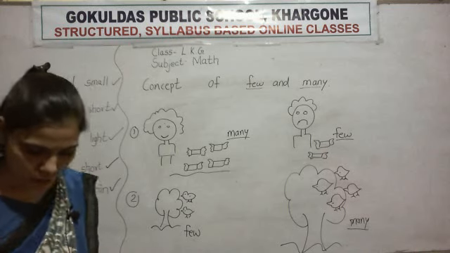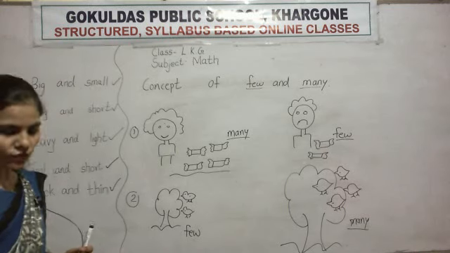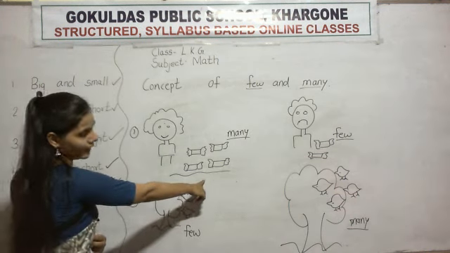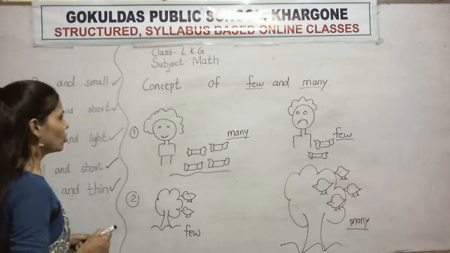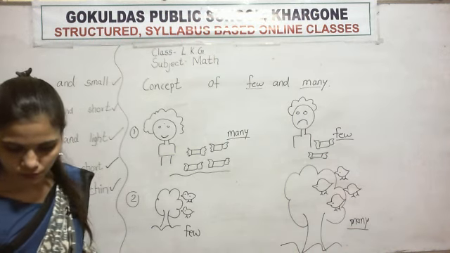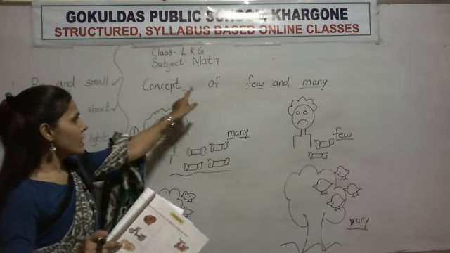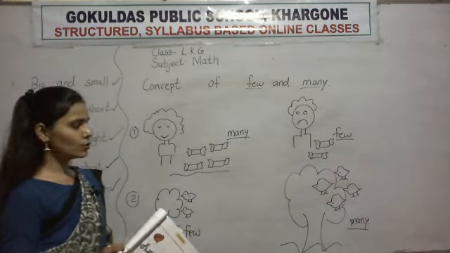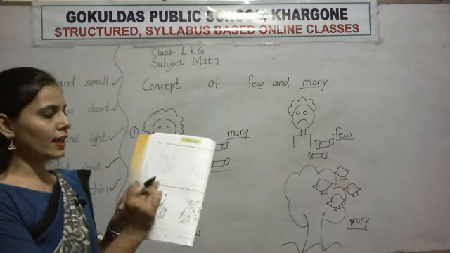And on your notebook you write down 2 examples. First one is chocolates and second one is birds. This is your homework: the concept of few and many you write down in your notebook, and in your book you color the picture.